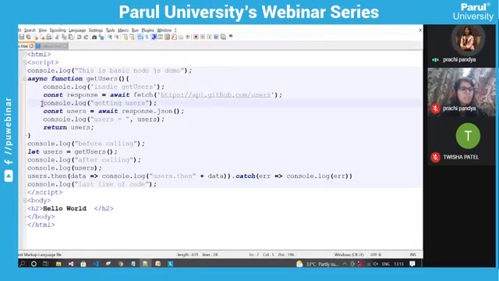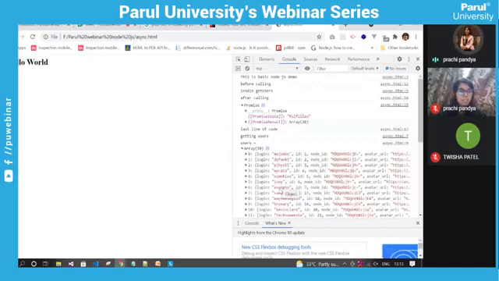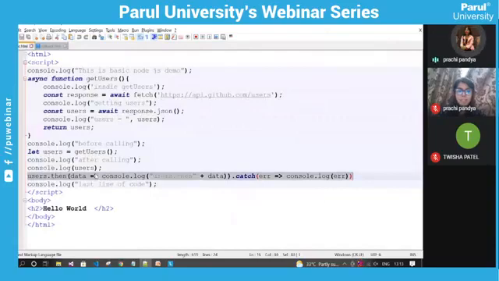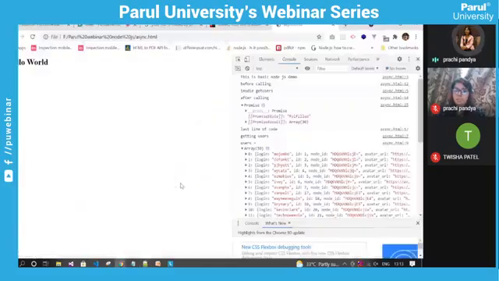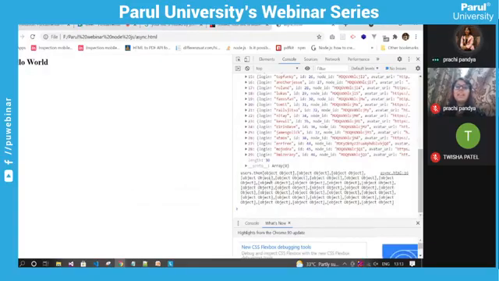And again, we are inside this function getUsers, and we are printing the users. See, we have an array of 30 users like this. And again, our promise is resolved here, and it is displaying users.then and the data we have got from this GitHub URL. It is a JavaScript object, so I am not printing it in JSON, I am just printing it directly. If I use JSON.stringify, then you can see the exact details like this.